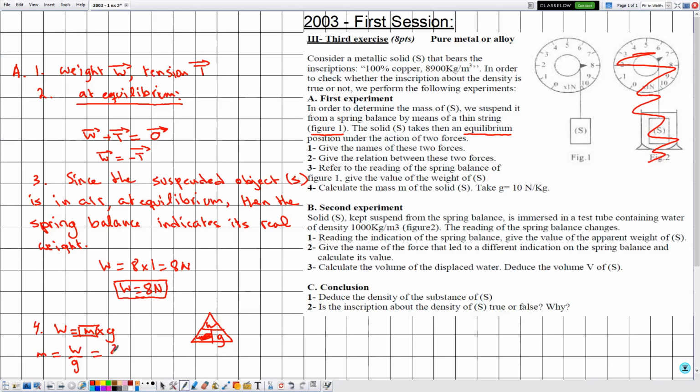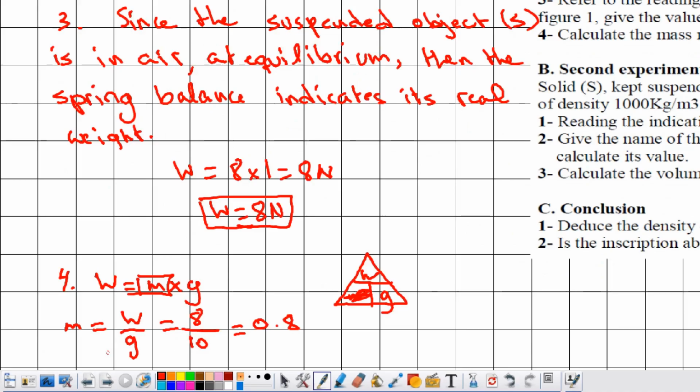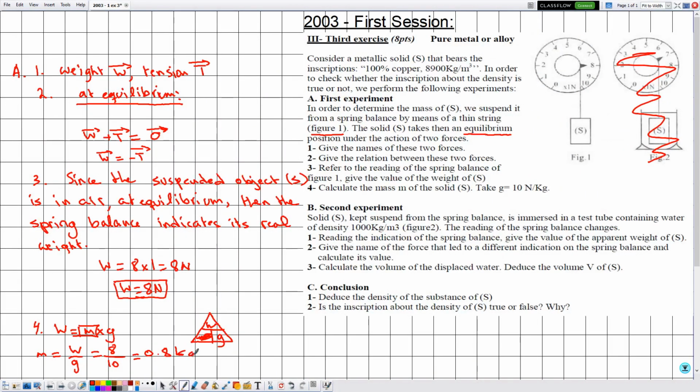The value of W is given by 8, the value of G is given by 10. Plugging this fraction in the calculator, the value of m is given by 0.8. Since everything is expressed in the SI, the value of m will be in kilograms. Then the mass of this metallic solid S is given by 0.8 kilograms. From the first experiment, we deduce that the mass of this solid is 0.8 kilogram. Yet the aim of this exercise is to determine the density of this solid, so we expect from the second experiment to determine the volume of this solid.